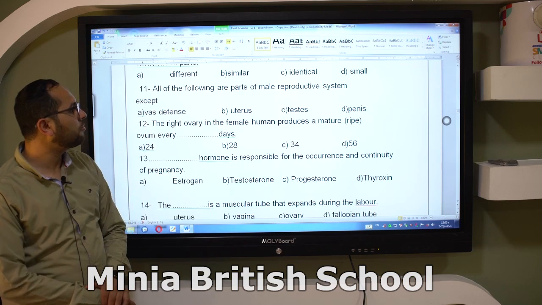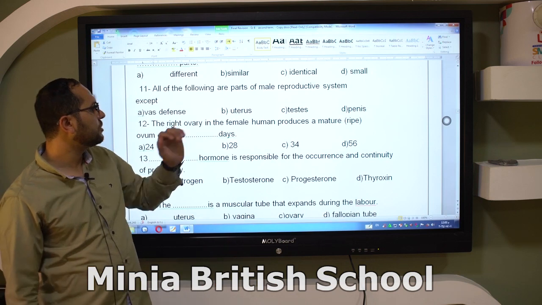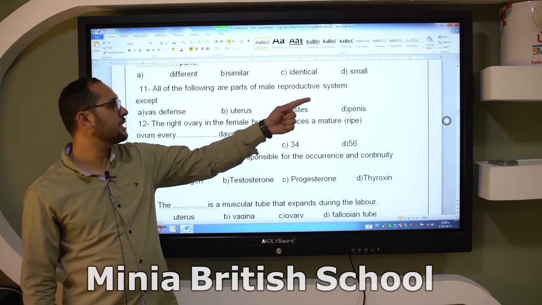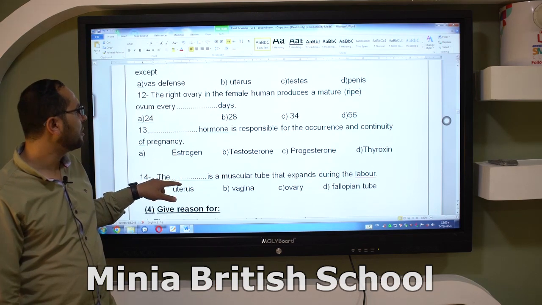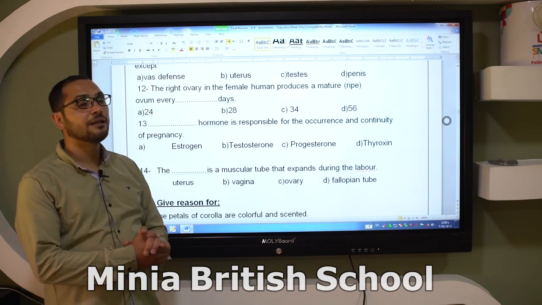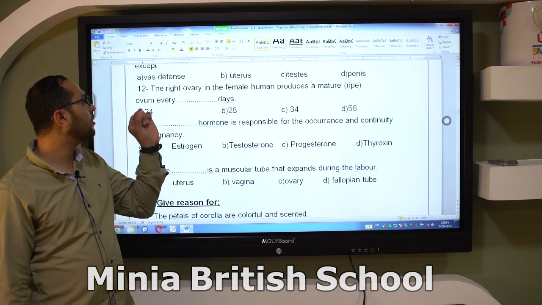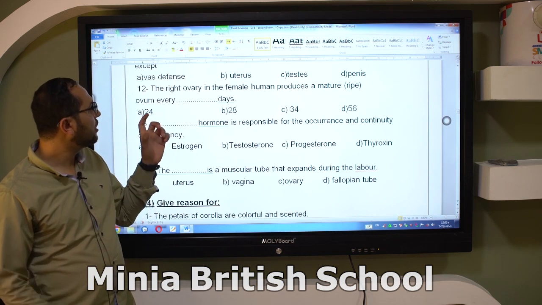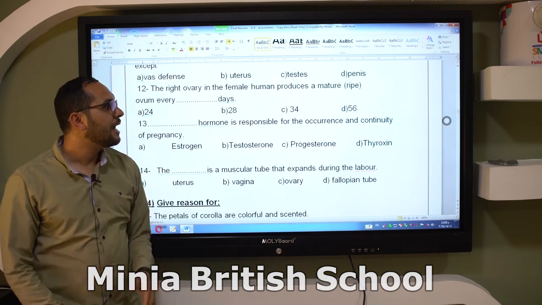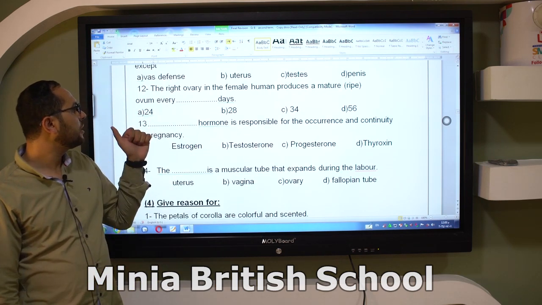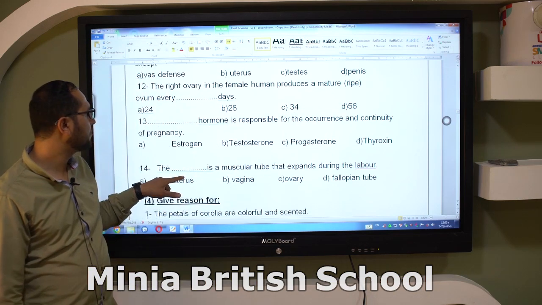All of the following are parts of the male reproductive system except: uterus, vas deferens, testis, and the penis. All of these are structures of the male reproductive system except the uterus. The right ovary in the female. Look here, the right ovary. The question tells us the right ovary, not the two ovaries. The right ovary in the female human produces a mature or ripe ovum every 56 days.